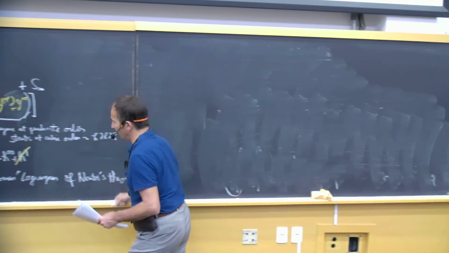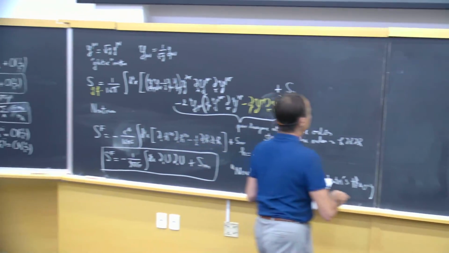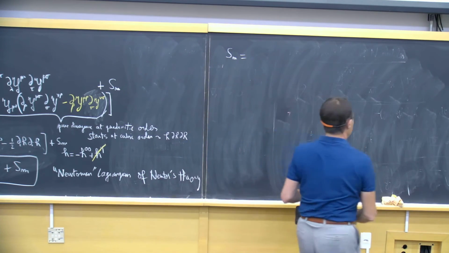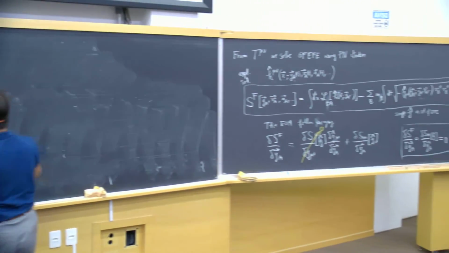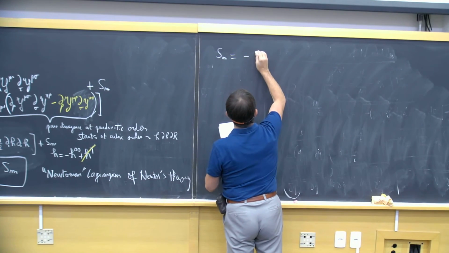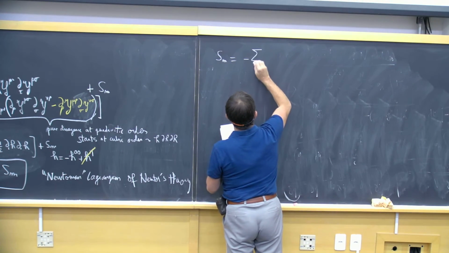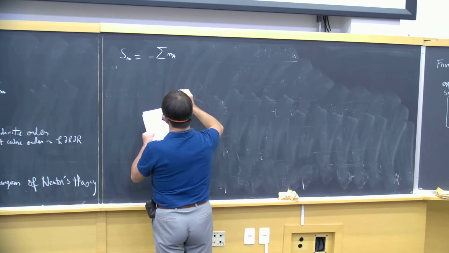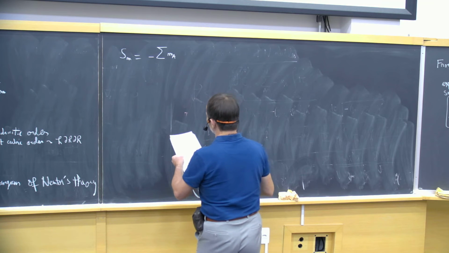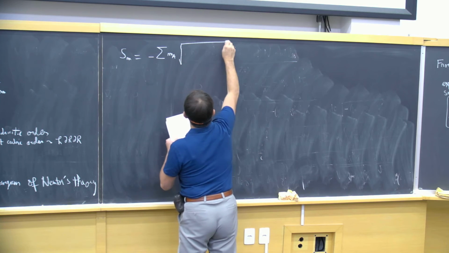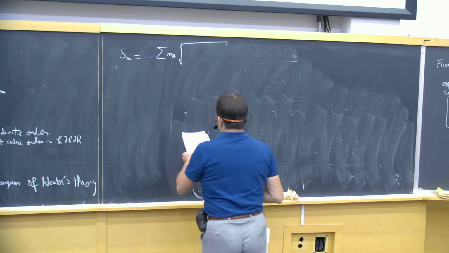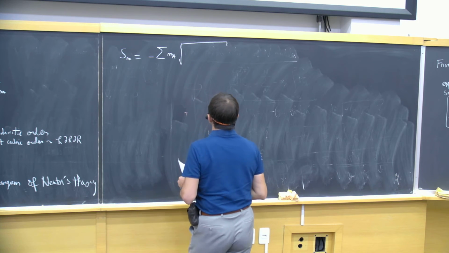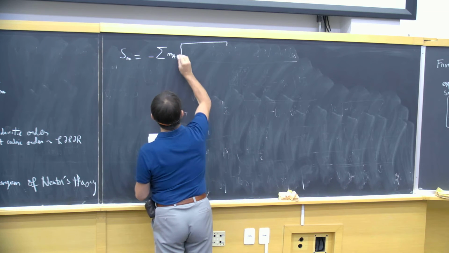On the other hand, we have to deal also with the matter term. I erased the expression, but you have noted it. This will be minus the sum over the particle A. There will be the square root, which will start by, we have to put the C's correctly.